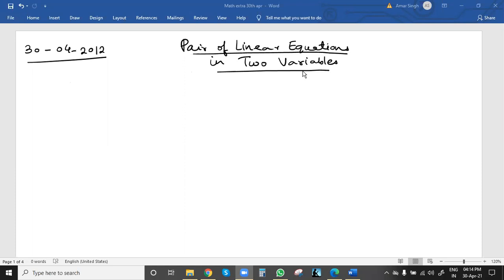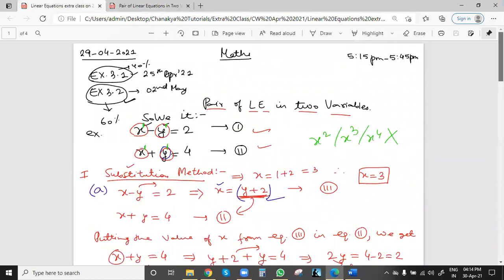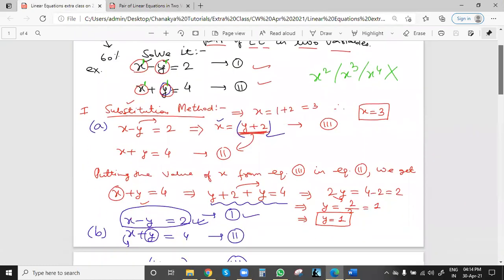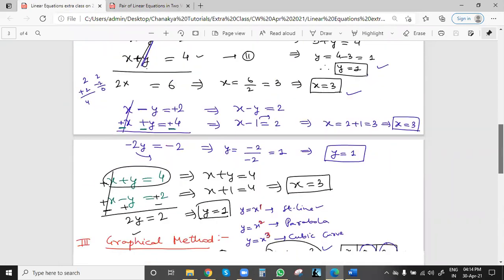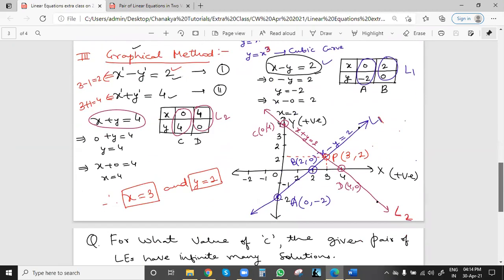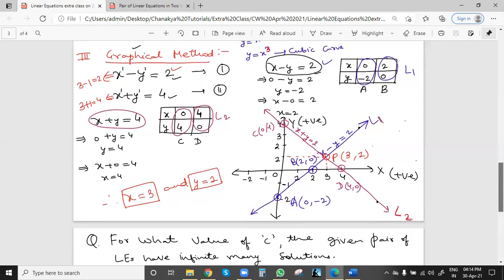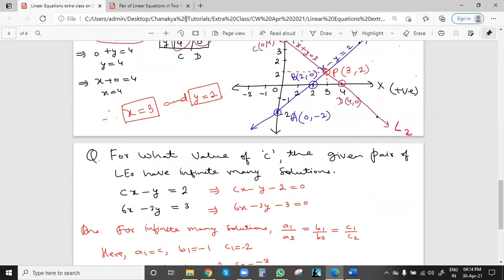Okay. See, one topic was remaining. In the last session, we saw, I mean yesterday's extra class, this PDF. For solving a pair of linear equations, the first method we saw was the substitution method, then the elimination method, then the graphical method. One topic is remaining, that is the word problem. From the word problem or statements, we form linear equations, and then we solve the questions. That is the topic we will see today.